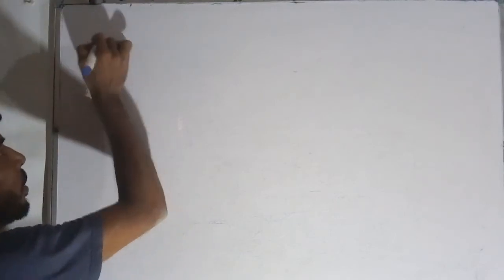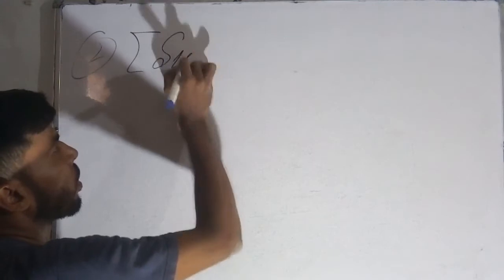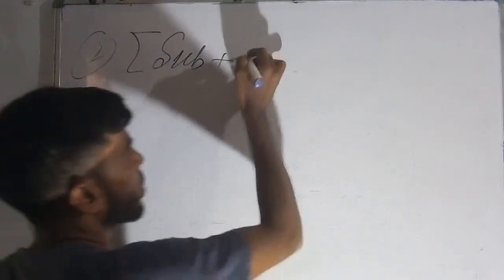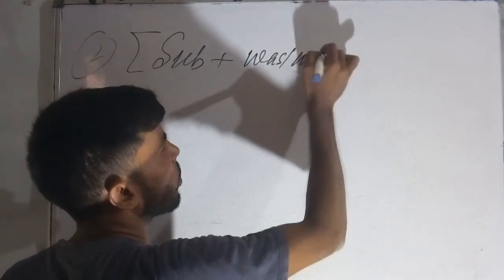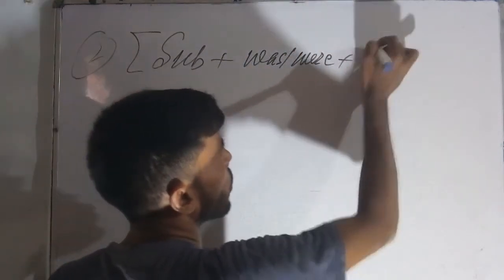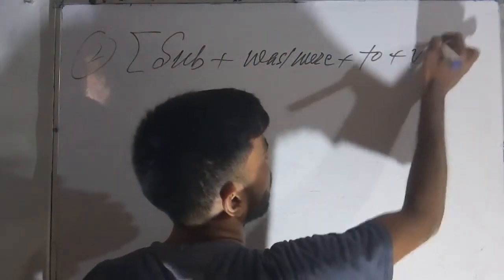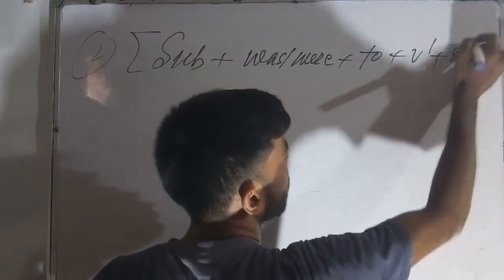So just I am going to write the next pattern. Pattern number 2: first of all I am going to write subject plus was, then were, after that to V1 plus object.